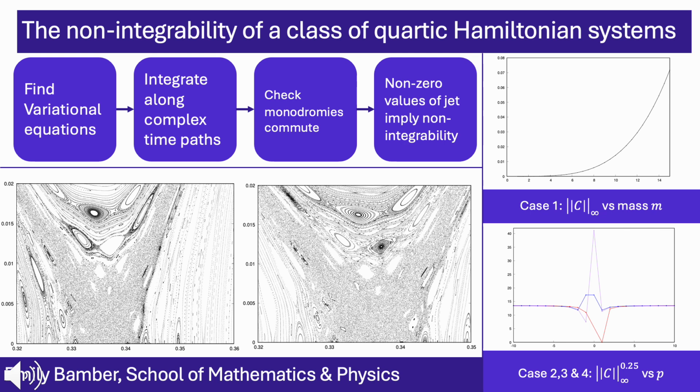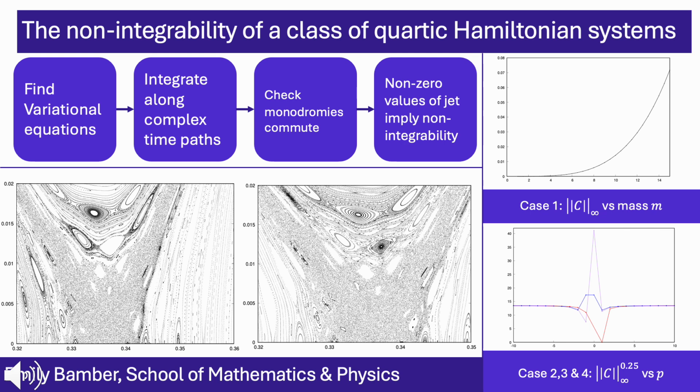He connected the idea of monodromy, how solutions twist around complex paths, to whether a system could be solved. In the 1990s, this was extended by Morales, Ramis, and Simó, who linked solvability to Galois groups, which are deep structures from algebra. My research follows this framework.